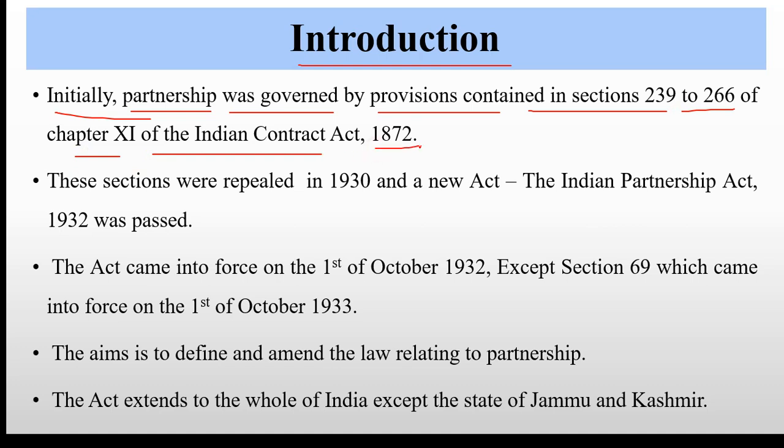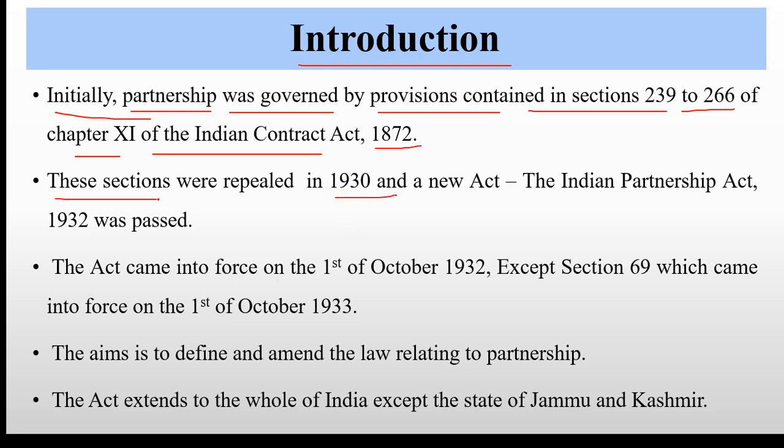Before the Partnership Act came into force, the provisions relating to partnership were in sections 239 to 266 of the Indian Contract Act 1872.